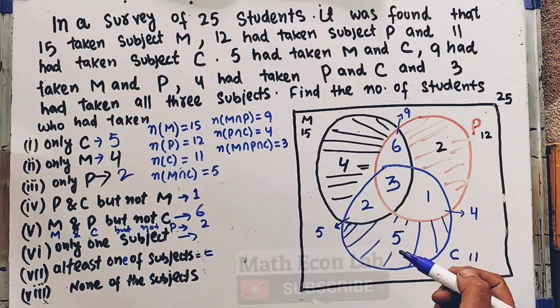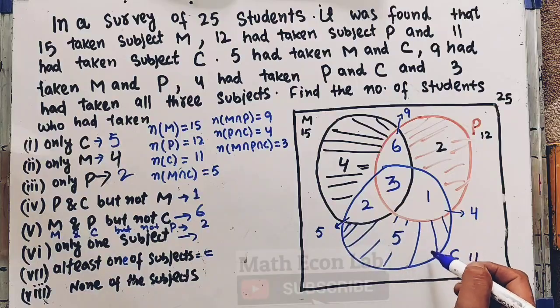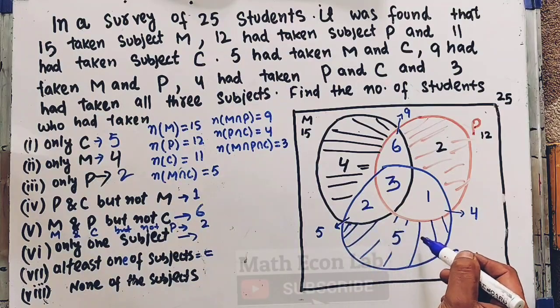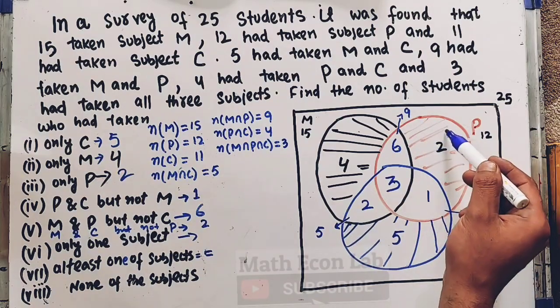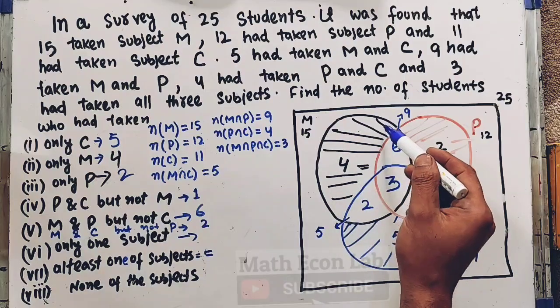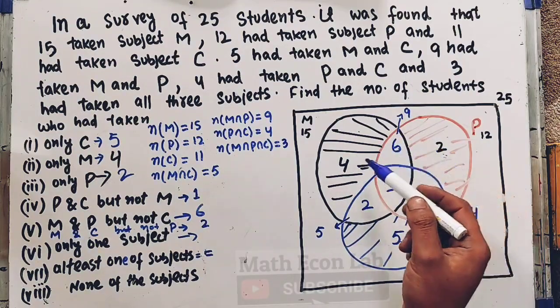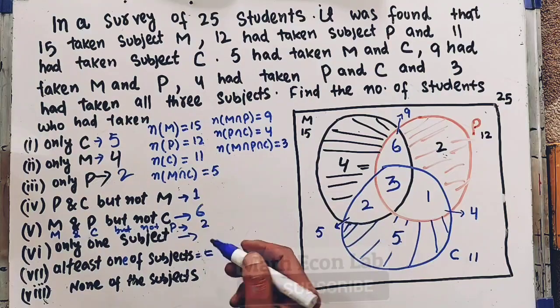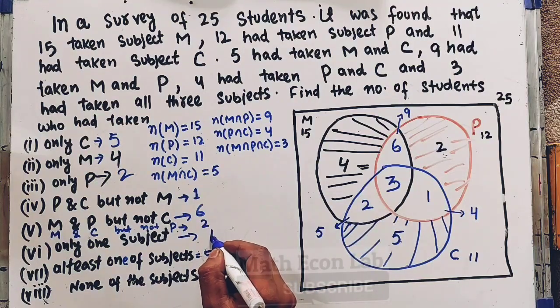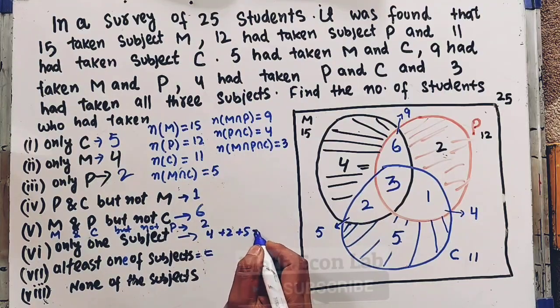Now only one subject means this very region: number of students who have taken only C subject, only P subject, and only M subject. So that will be equal to 4 plus 2 plus 5, which is 11.